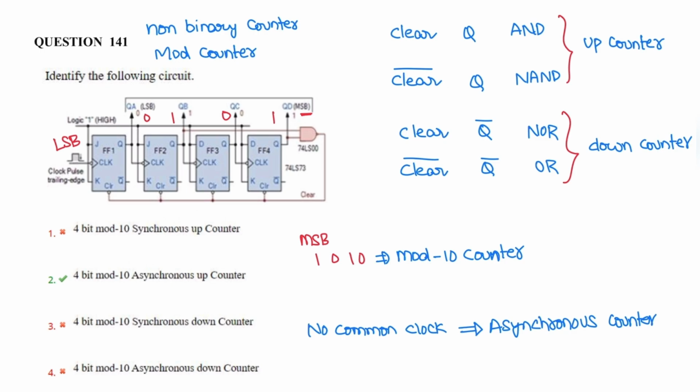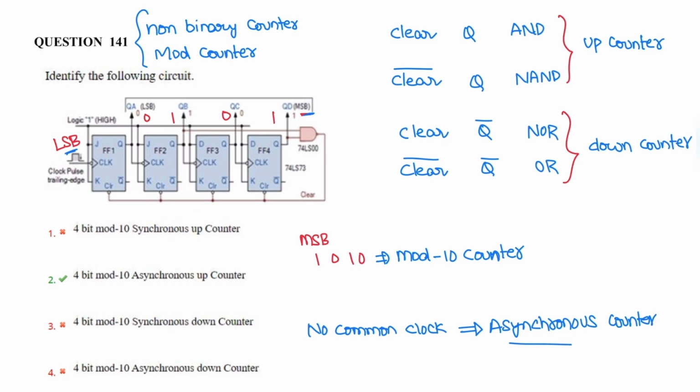In this circuit they have mentioned flip flop 4 is the MSB bit and flip flop 1 is the LSB bit, and it is an asynchronous counter. It's a non-binary counter because there is no common clock signal. The output of the first flip flop is given as clock to the second, output of the second is given as clock input to the third, and output of the third flip flop is given as clock input to the fourth flip flop. Hence, it is an asynchronous circuit. We need to decide whether it is an up counter or down counter. It is a non-binary counter or mod counter, and its nature is asynchronous.